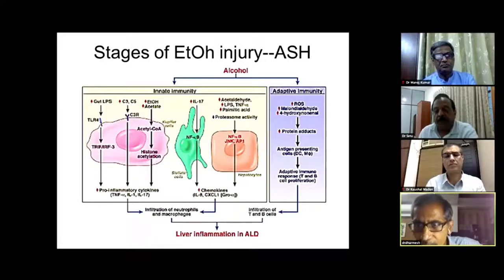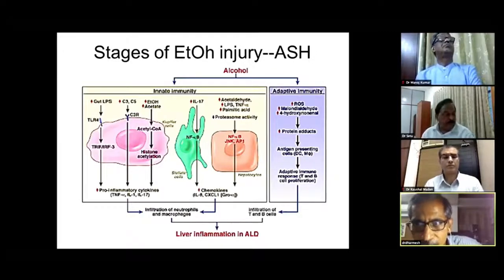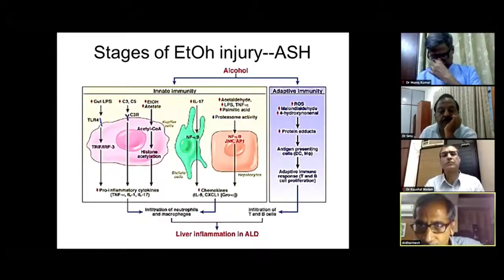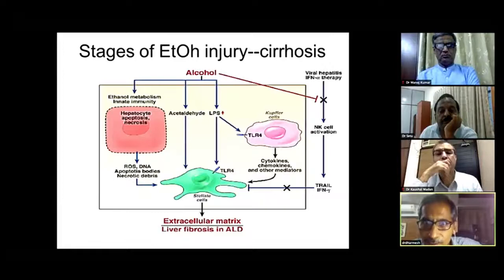Acetaldehyde breaks down the DNA, it breaks down the mitochondria, forms fresh proteins, and antibodies are generated against these proteins because they are actually neoantigens for the liver. These protein adducts go on to stay in the human host even beyond the consumption of alcohol. Oftentimes you have heard the patient saying, I have given up alcohol, but my liver injury is relentlessly progressive. This is what we must tell our patients right at the outset. You have increased ROS in the form of malondialdehyde and 4-hydroxynonenal. This also forms certain adducts which are potentially carcinogenic.